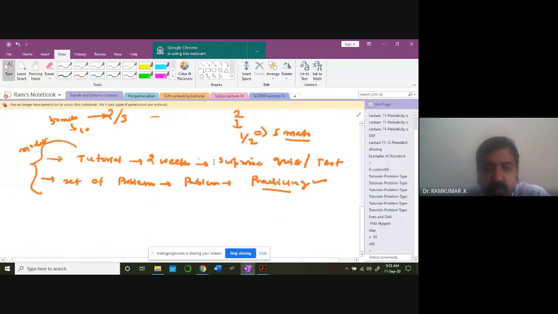Is it clear? And then tutorial problems will be there. In the classroom I'll solve tutorial problems. And then I'll be giving a surprise test related to the tutorial problems. The surprise test will not be graded, like what we did in yesterday's class. So simply you have to sit and solve the problem. That's all. You can learn something out of that, and you can refer to it.